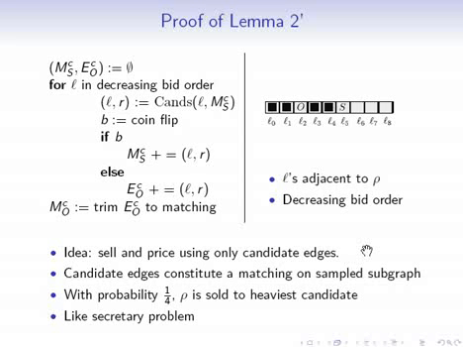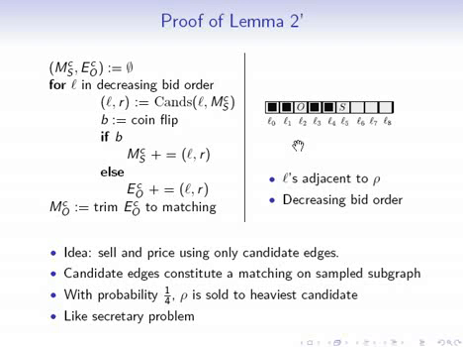And also remember that one of the properties said that candidate edges constitute a matching on the sampled subgraph. So we've already had a candidate edge on the sampled subgraph that goes to row. This is edge L5, which means that no other later bidder can be sampled and have a candidate edge to row. And it also means that we're going to set the price to row to L5, which in turn means, since we're only selling using candidate edges, that the only person outside of the sample that can possibly purchase row is L2, because that's the only person who is out of sample and has a candidate edge to row.